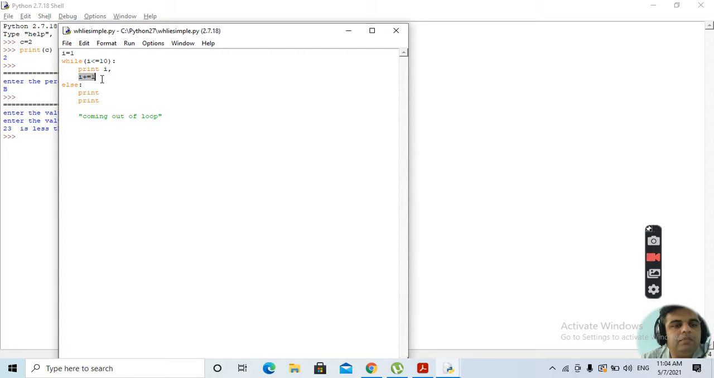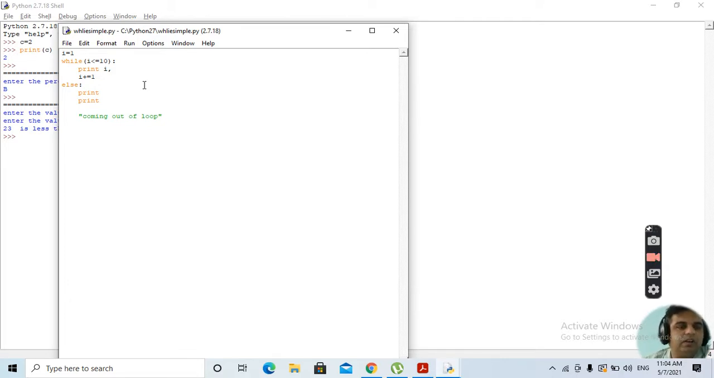i plus is equal to 1, that means i is equal to i plus 1. So we are incrementing the value of i over here. If this is not true, else will be printing coming out of loop. Print two times print has been written because we want to have this value coming out of loop in the next line. Clear? Are you clear with this while example?